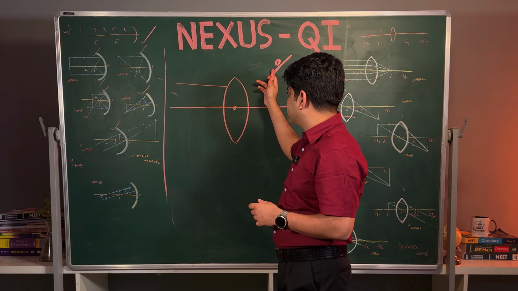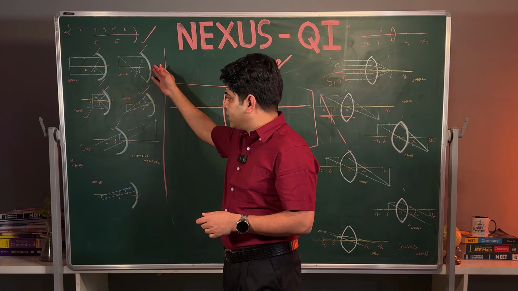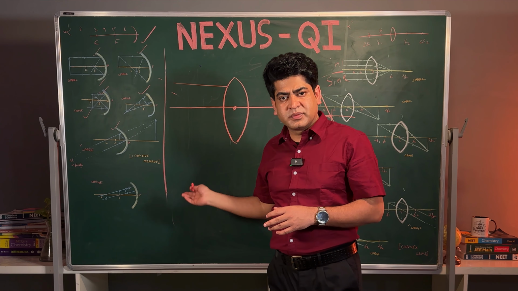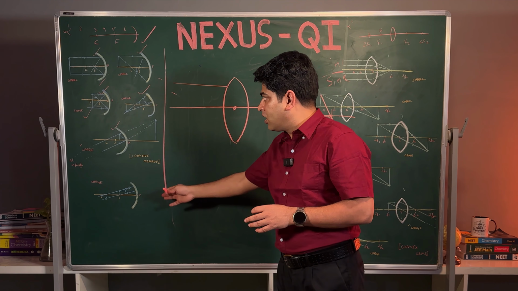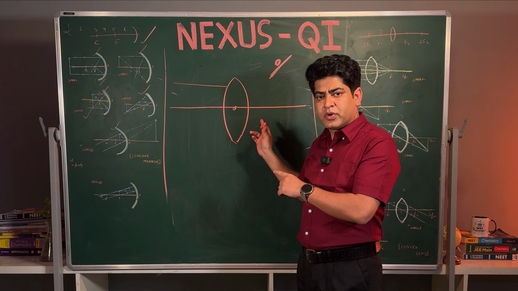How did we decode the chapter? This is a very complex chapter. Why is this very complex? Because there are so many positions in the mirror and so many positions in the lens. So I told you why we made this video. The purpose of the video is very simple, to decode all the complex things into simple things. So this is the simplest thing we produce here.